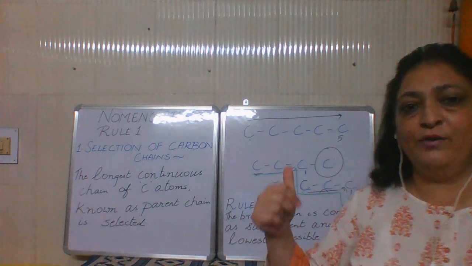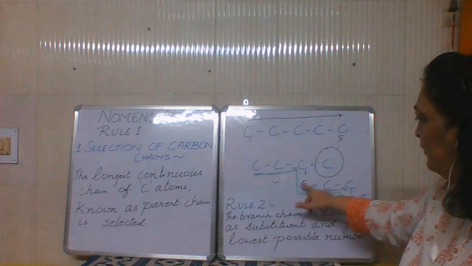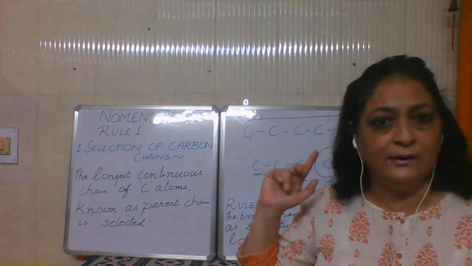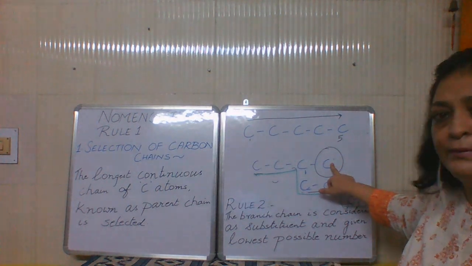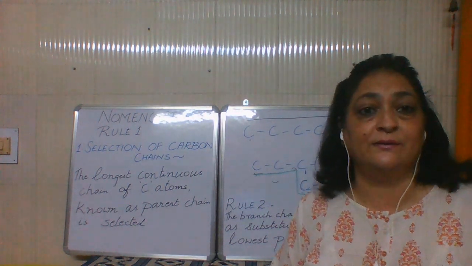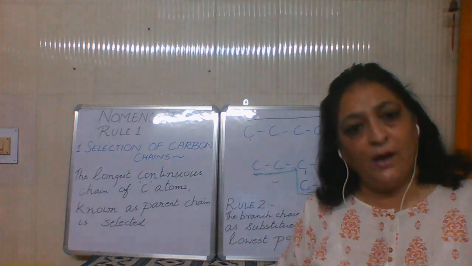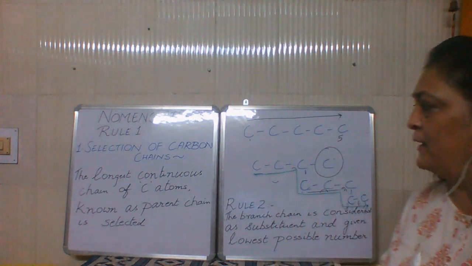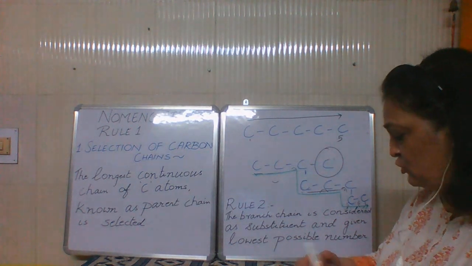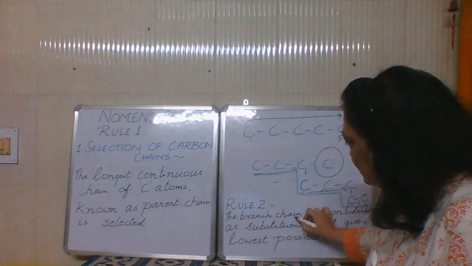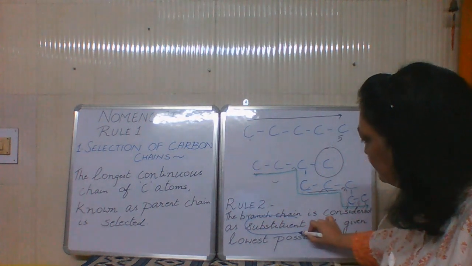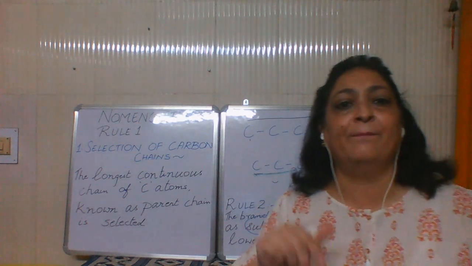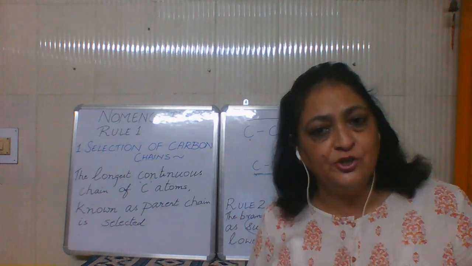Why? Because if we would have tried to touch that carbon, then we would have not touched these carbons because we can't make a return journey. So this carbon is not in our main chain. So what is it? Are we not going to include it? We are going to include it, but this will not be a part of our parent chain. This will be called a substituent. So this carbon which has not come in our parent chain is our substituent.